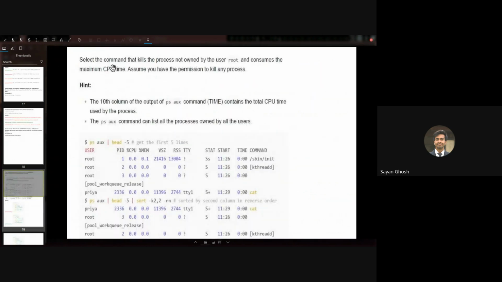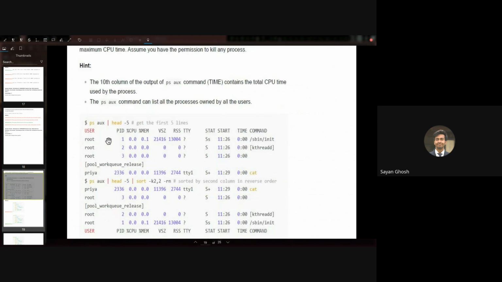So here we have: select the command that kills the process not owned by the user root and consumes the maximum CPU time. Assume you have the permission to kill any process. So in the 10th column of the output of the ps aux command, TIME contains the total CPU time used by the process. The ps aux command can list all the processes owned by all the users.